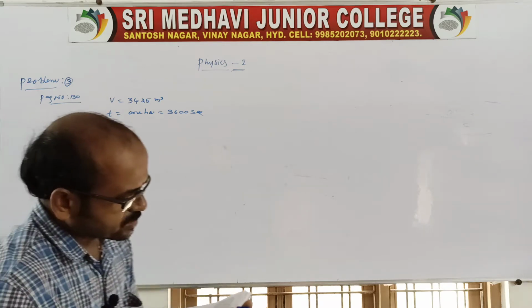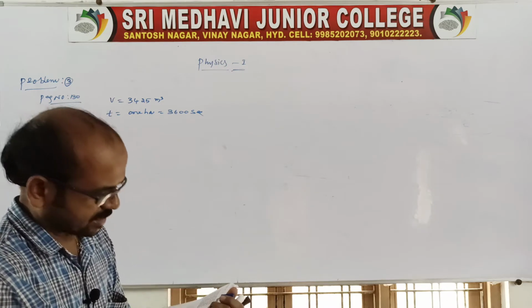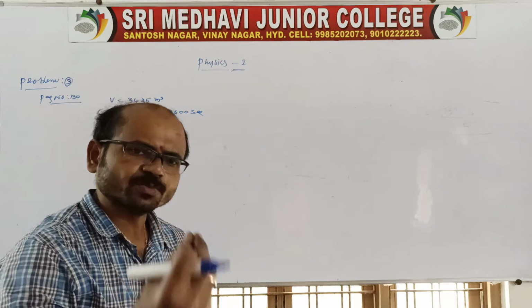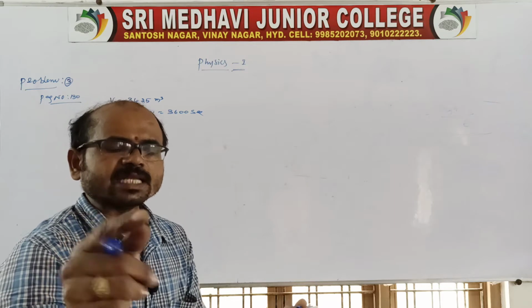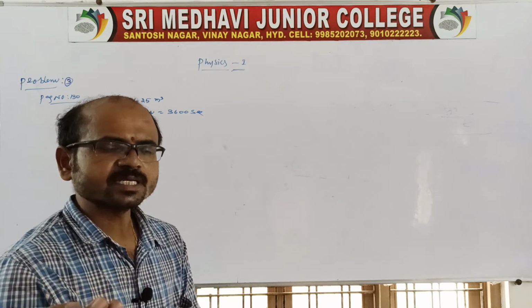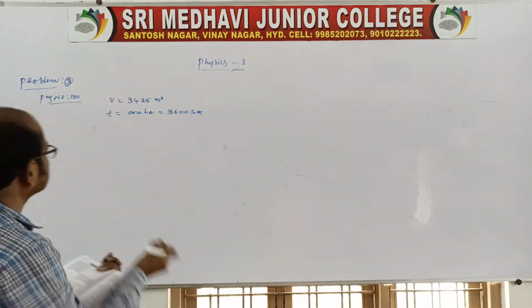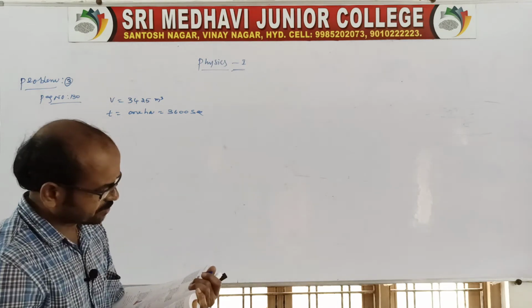But suppose 40% of the horsepower is wasted during the pumping. How much power is used to lift the water? It is 60%, because out of 100, 40% is wasted. When 40% is wasted, 60% is used to lift the water. How much water is lifted? That is 3425. The mass is not given, so we have to get the mass also.